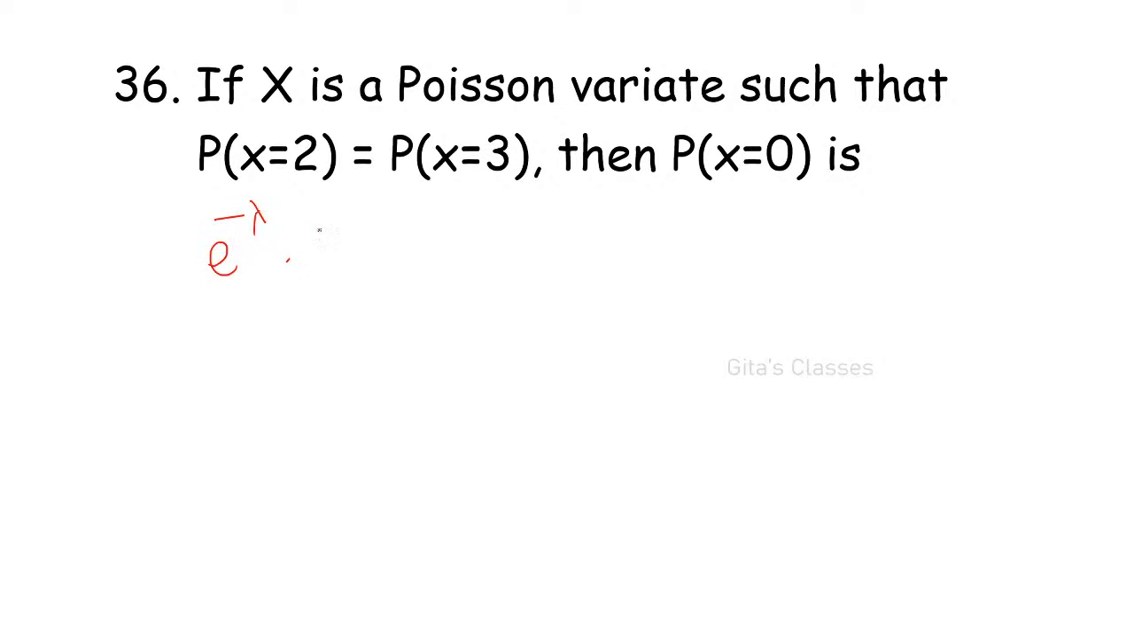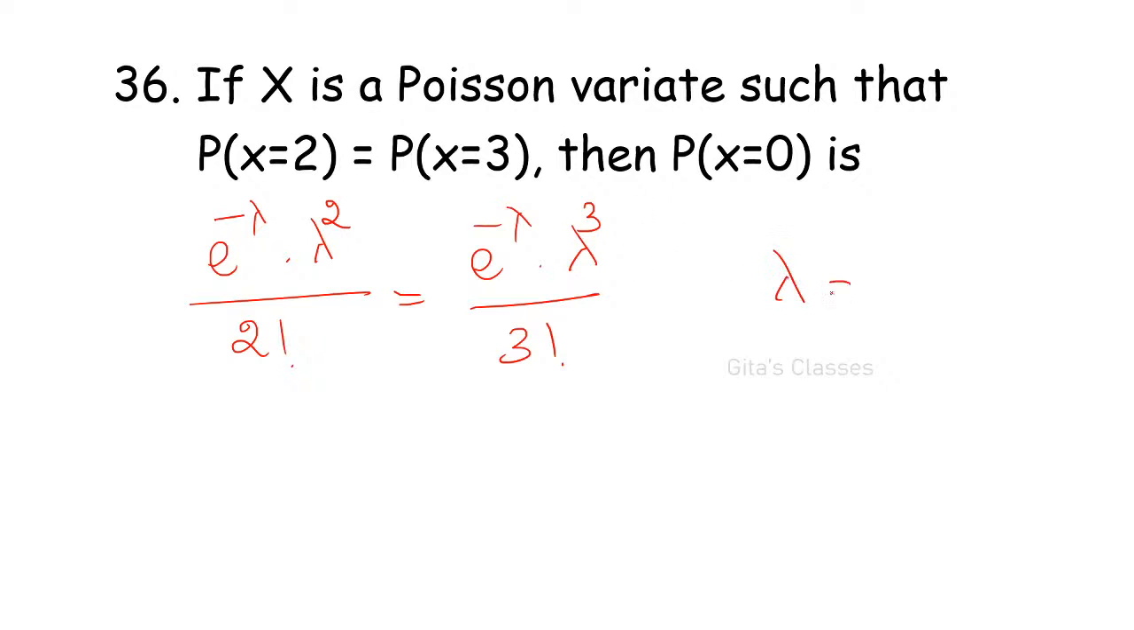e power minus lambda into lambda squared by 2 factorial is equal to e power minus lambda into lambda power 3 by 3 factorial. Simplify and find the value of lambda. Then find P of x is equal to 0. First you tell me the lambda value, then P of x is equal to 0. Quickly.